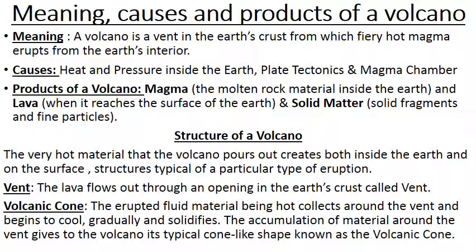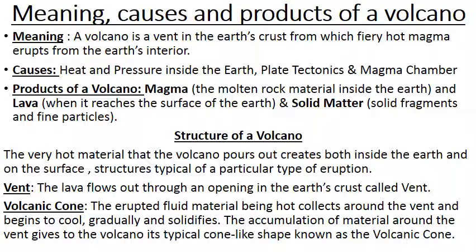Next, what are the products of a volcano? During the eruption of a volcano, what will be produced? A volcano erupts a number of products like steam, gases, molten rock, dust, ashes and other liquid and solid matter also. Mainly magma and lava as well as solid matter. Magma means the molten rock material inside the earth. When it reaches the surface of the earth, it is known as lava.